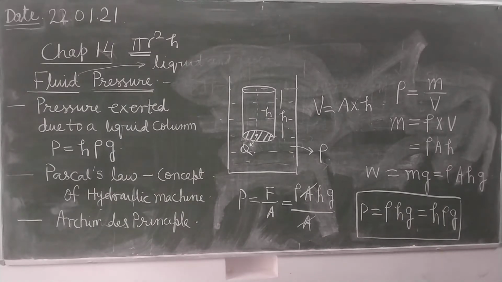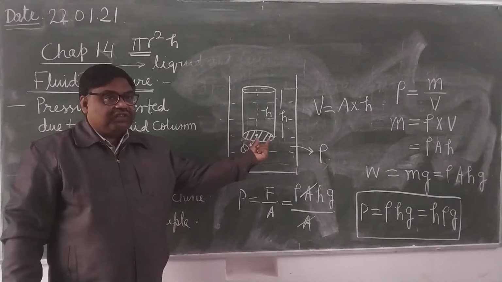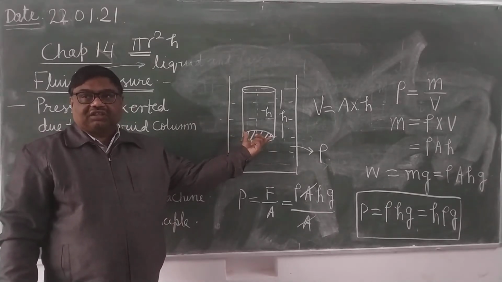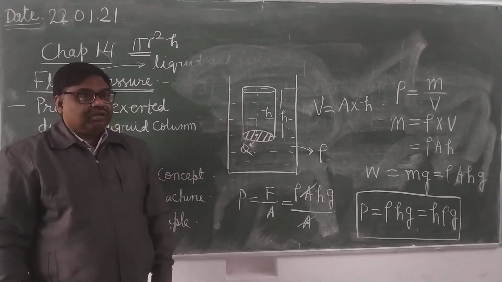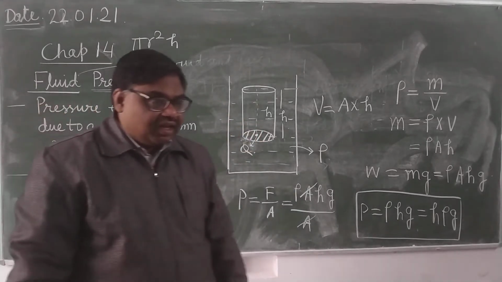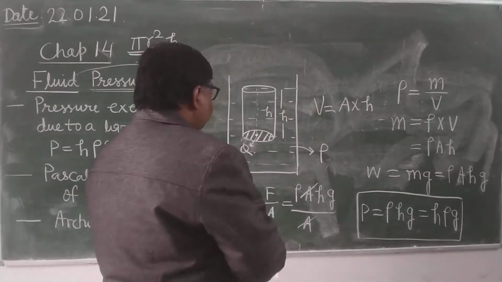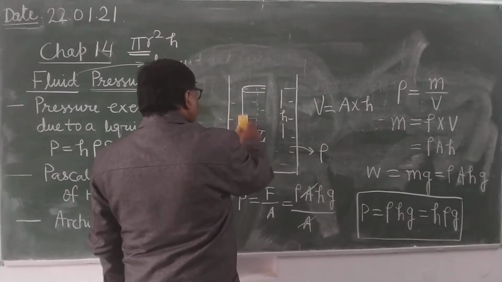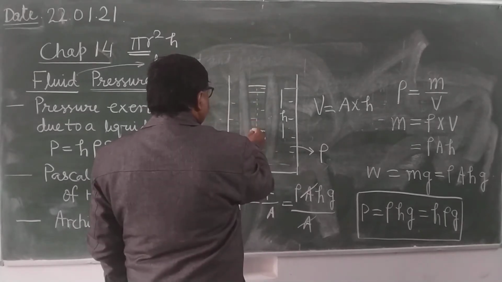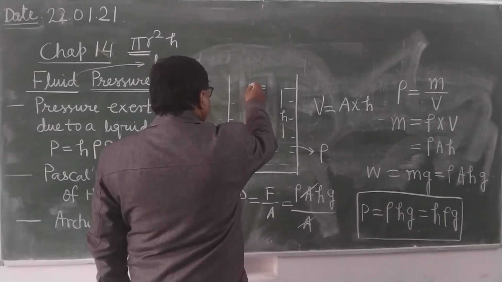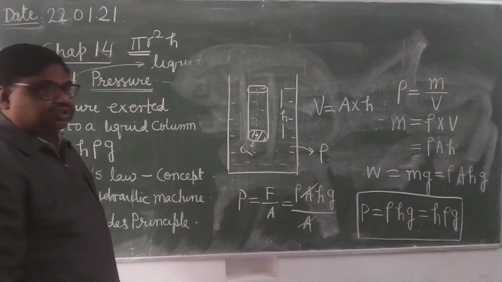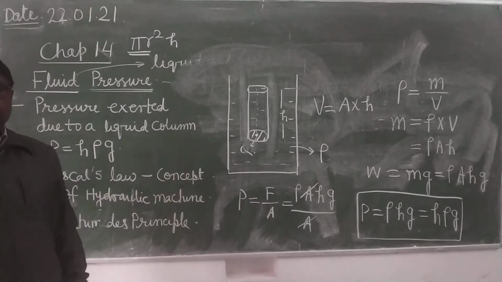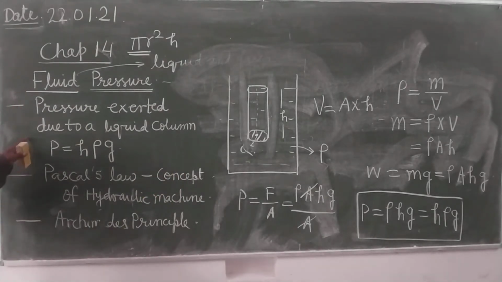Means whether you take a cylinder of a smaller cross section or bigger cross section, in both cases the pressure at this point will come out the same. मतलब हमने क्या किया है, अभी तो इतनी क्रॉस सेक्शन का सिलेंडर दिया है. Now you take the cylinder of a smaller cross section. What will happen? Pressure will come out the same. Pressure will be the same.